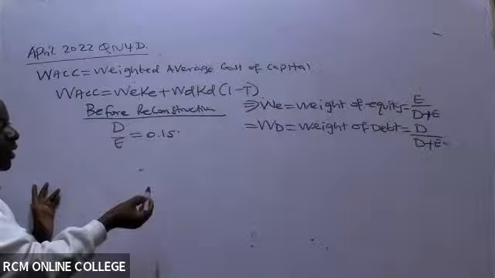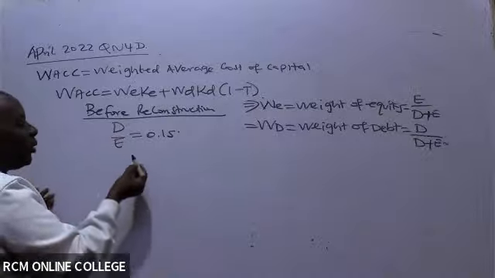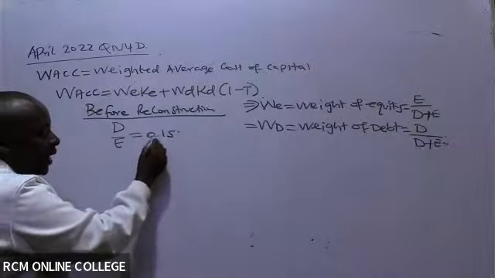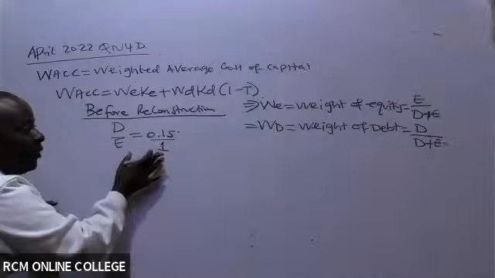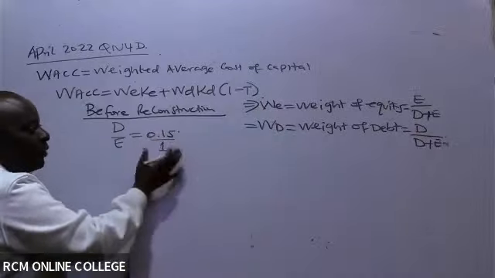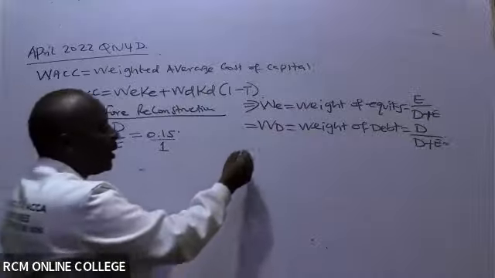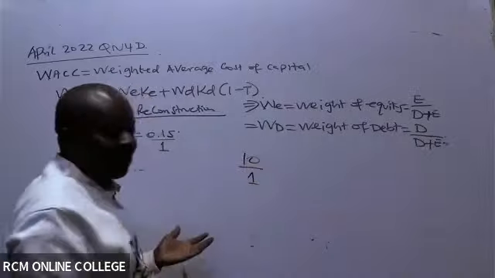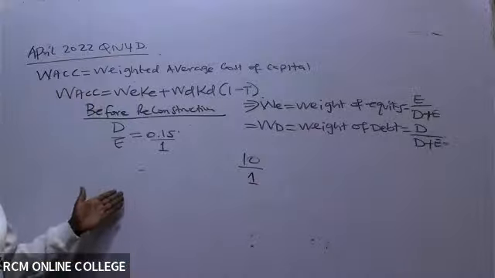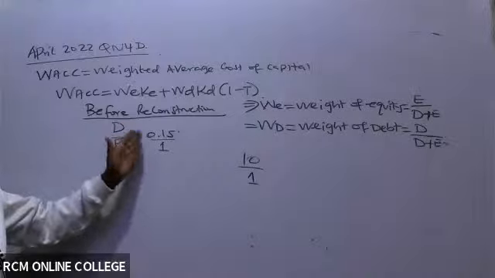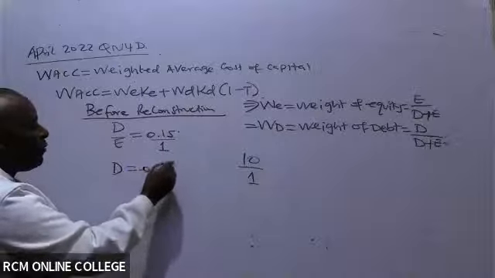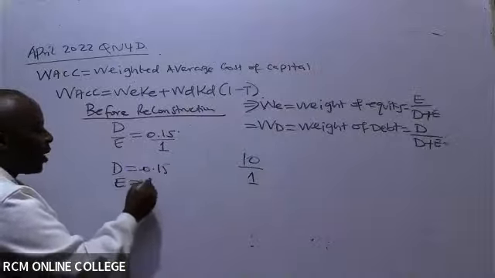How do we do that? We know, ladies and gentlemen, that whenever you see any whole number, it has a 1 as a divisor. If you divide and still retain the same number, it will be that number divided by 1, like 10 over 1. So D over E is the same as saying 0.15 over 1, meaning that D is 0.15 and the equity is 1.